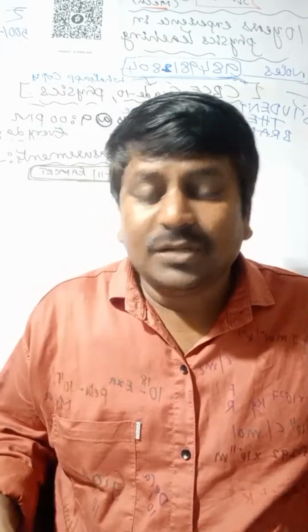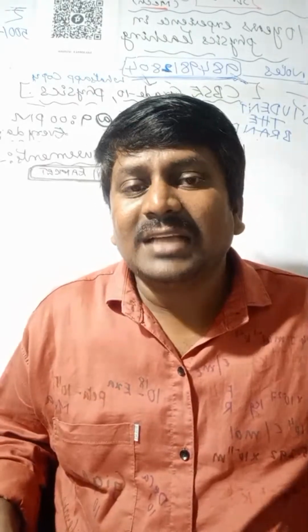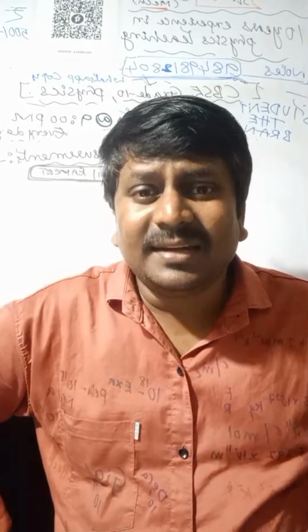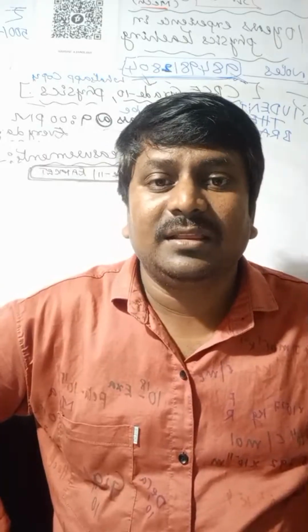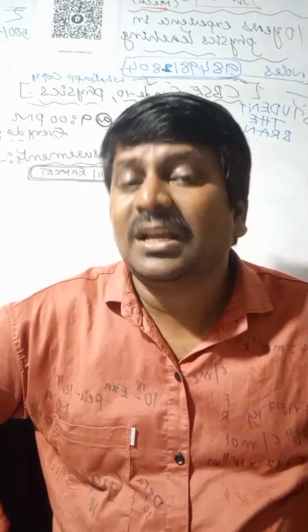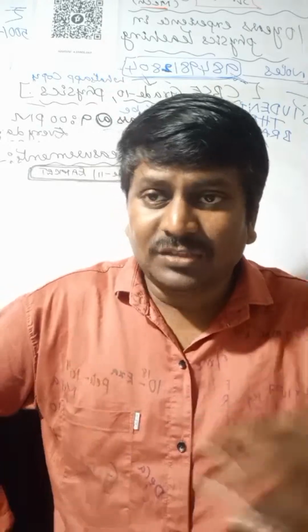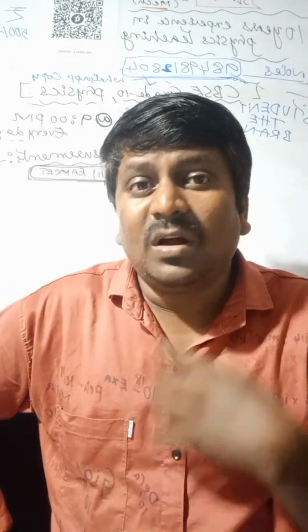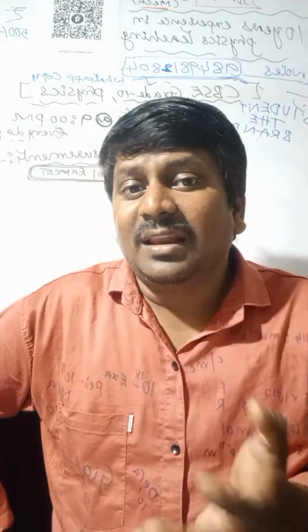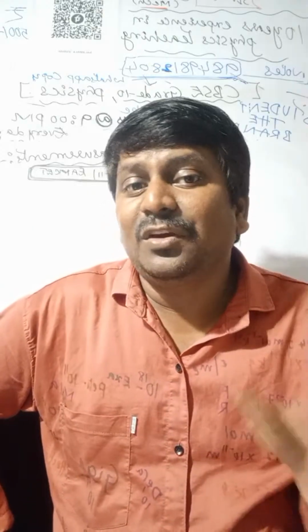And all zeros occurring at the right side of the non-zero digits are not significant figures.